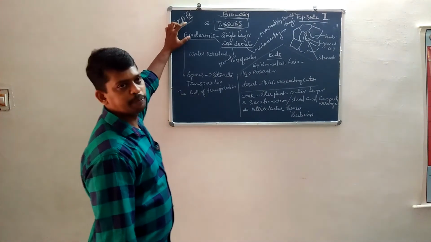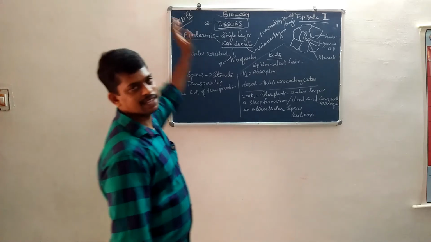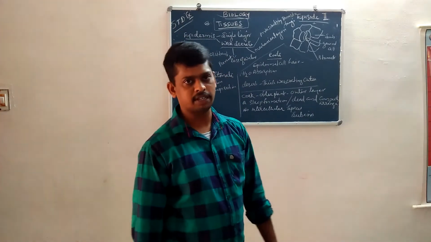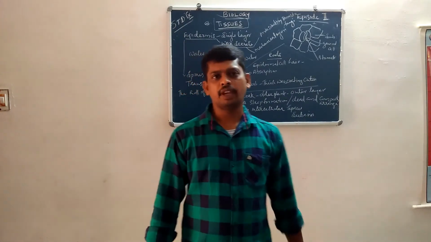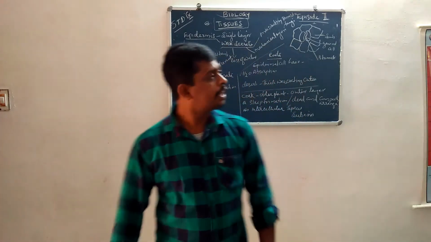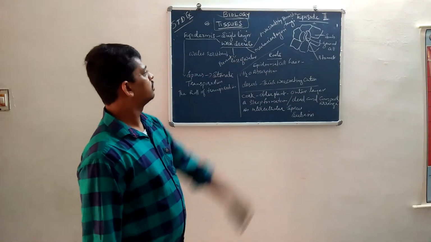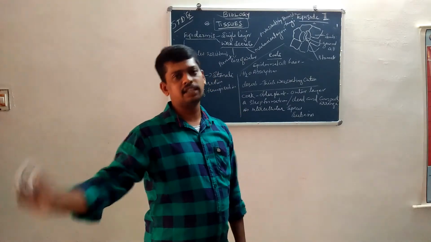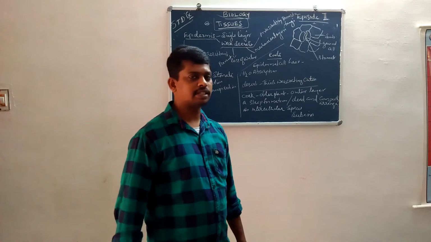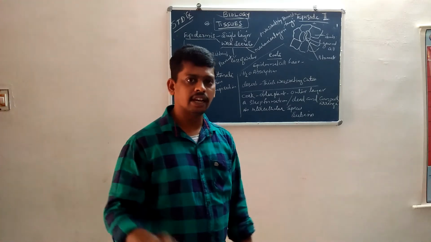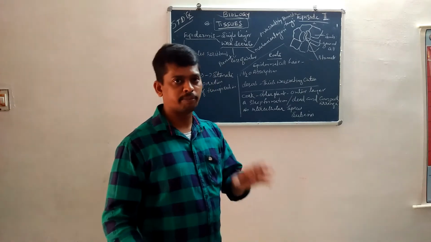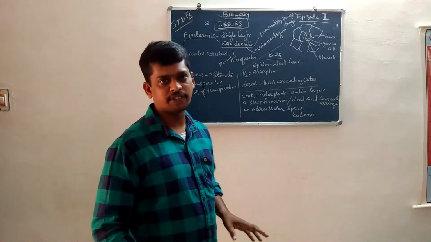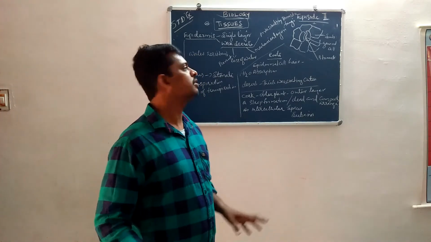Next point is epidermis. Epidermis is the outermost layer of the plant parts, plant tissues. Epidermis is a single layer, a uniformly arranged single layer. It's the outermost layer of the plant part, especially in the leaf and greenish part of the plant.